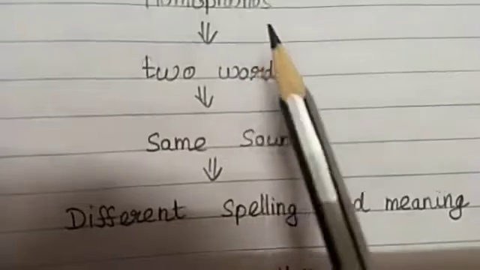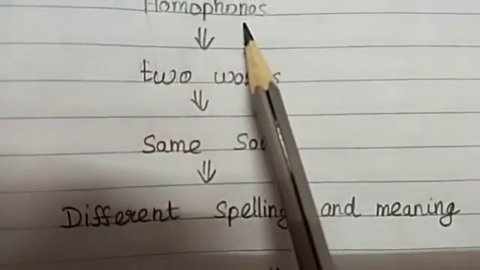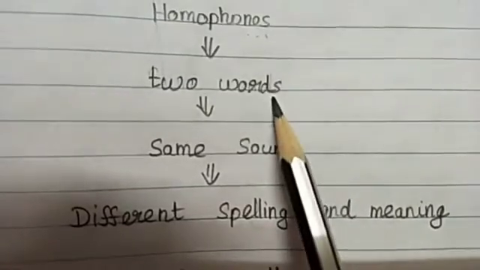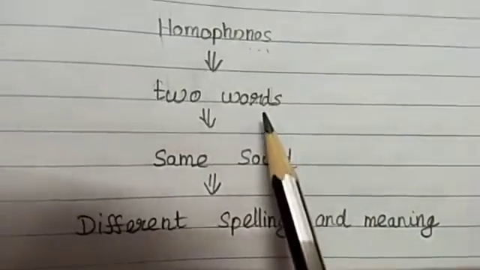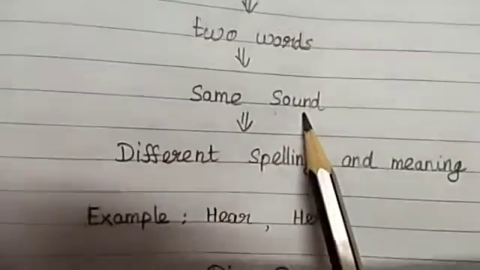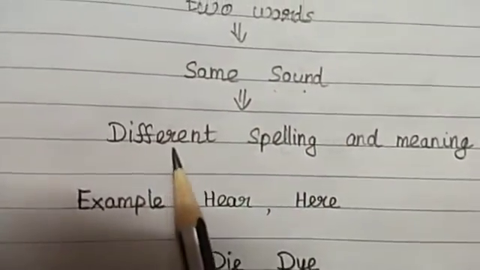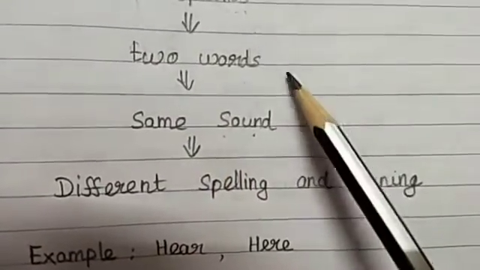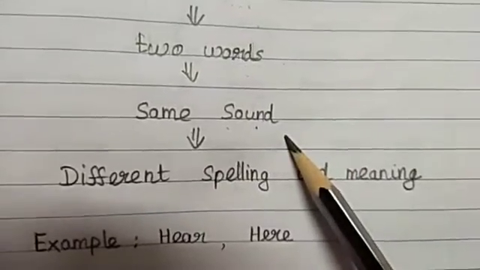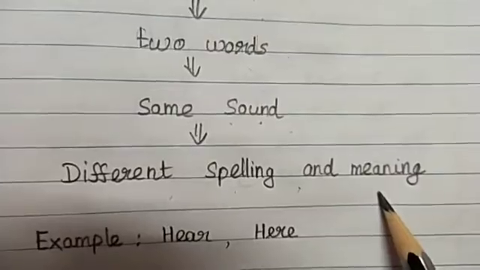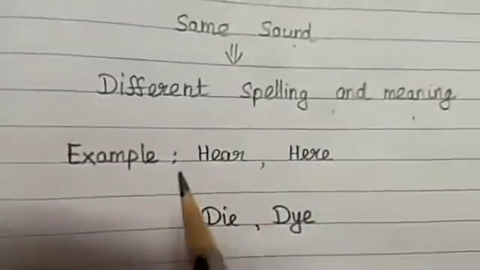Let me see homophones. What is meant by homophones? It is nothing but two words with the same sound, but with a different spelling and a different meaning. Homophones are two words with the same sound, but different spelling and meaning. Let me see an example.